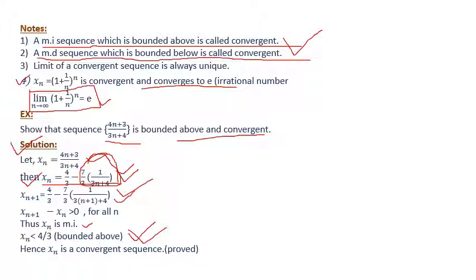If we cancel this positive quantity which is subtracted from 4 by 3, then we get 4 by 3, and this is the upper bound. Hence the sequence is monotonic and it has an upper bound, therefore the sequence will be convergent, right?